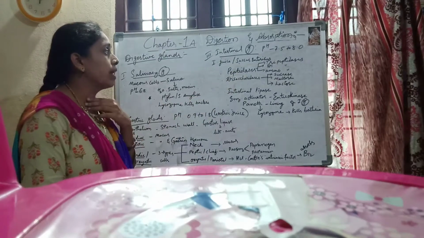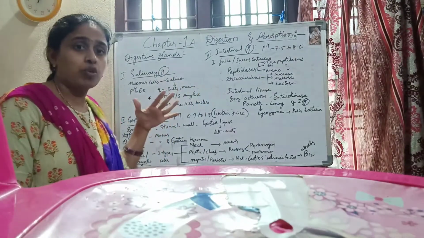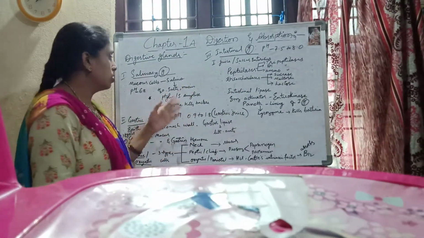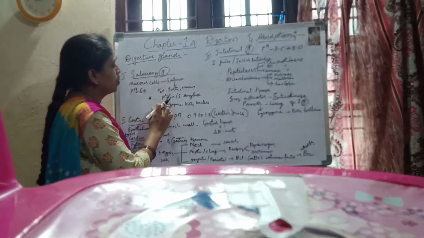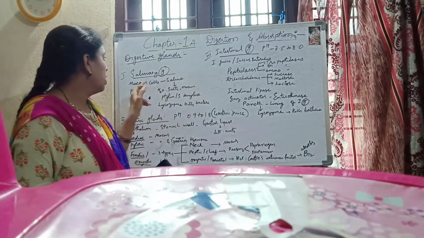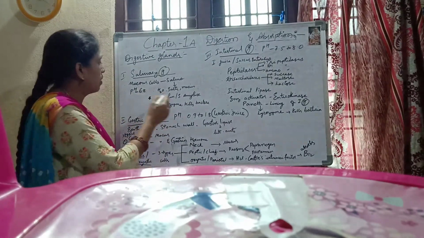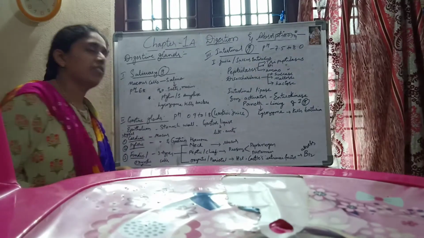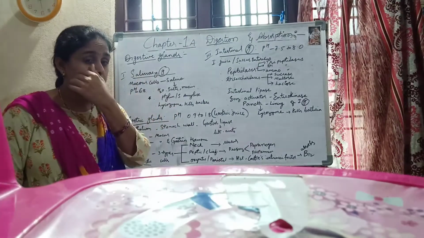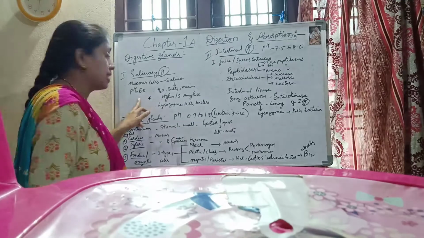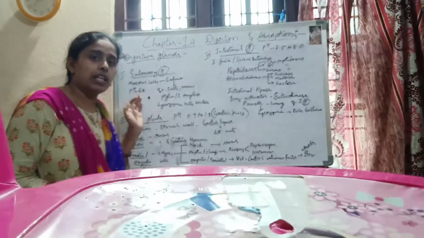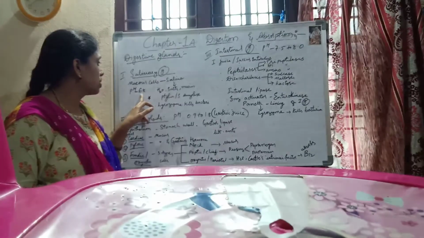Keep all this in your mind, because while discussing the 4 marks answers we have to remember all these things. Here the salivary glands produce which type of enzyme? Ptyalin or salivary amylase. The pH of saliva is 6.8. If it is less than 7, it is acidic pH. If it is more than 7, it is basic pH. In chemistry you will be dealing with acids and bases a lot. So if pH is 6.8, it is acidic.